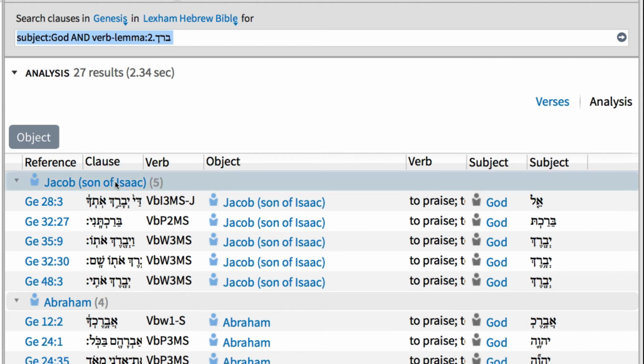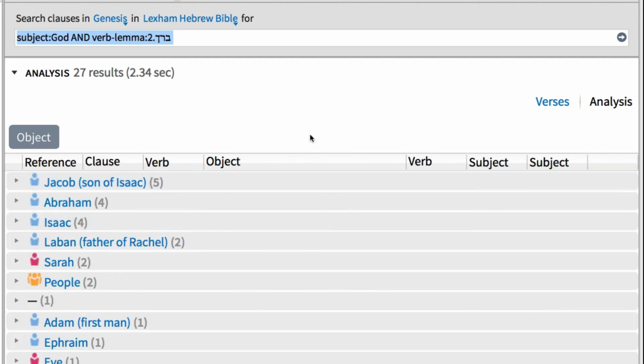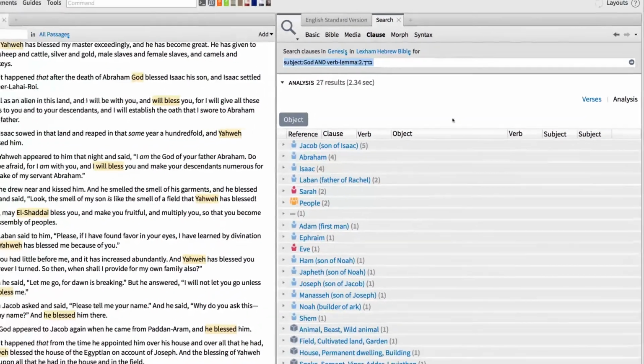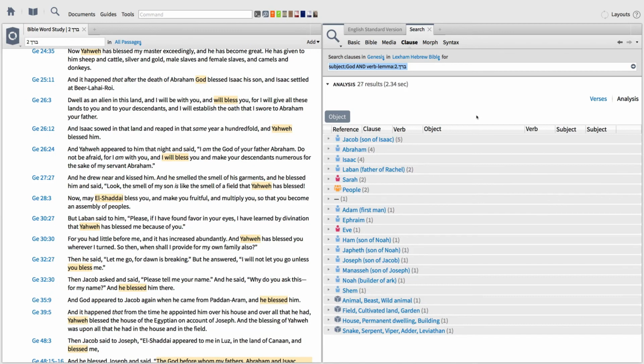To see a full list of the objects blessed by God in Genesis, right-click the group header and choose to collapse all. From the list of objects, it's apparent that blessing is a major theme in this book, and the vast majority of God's blessing is directed towards people.